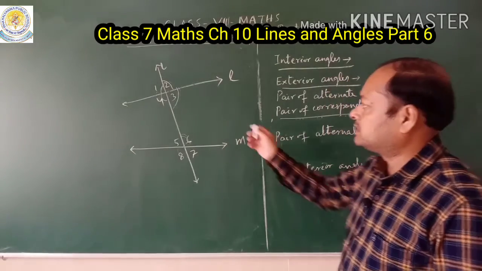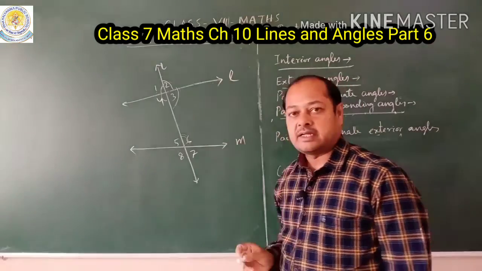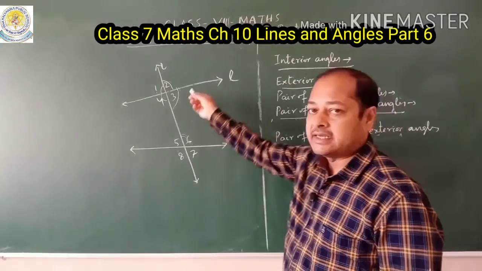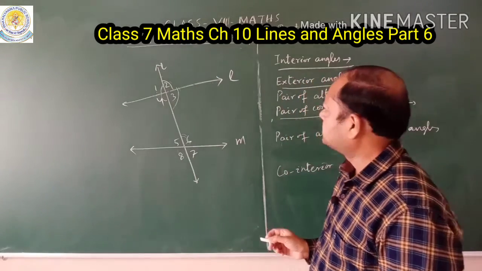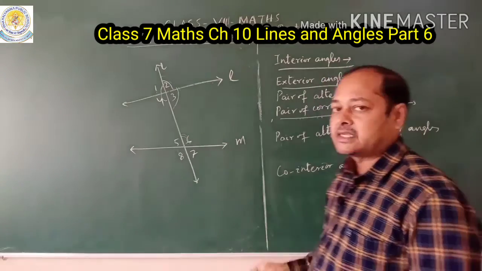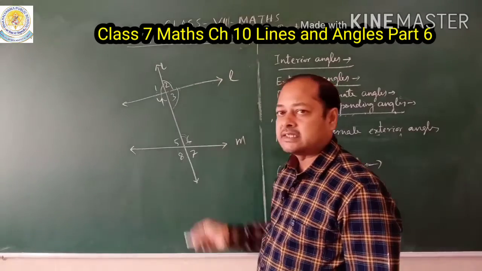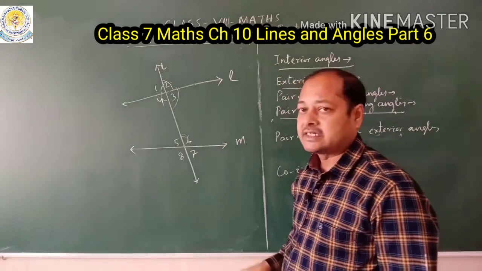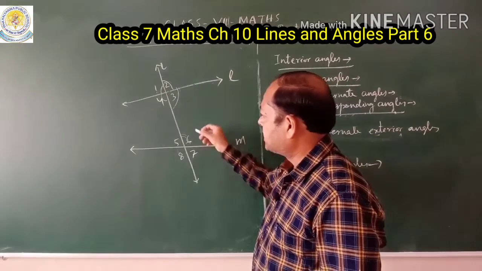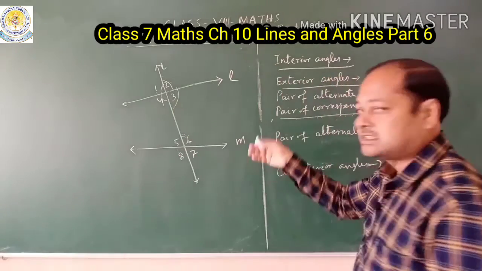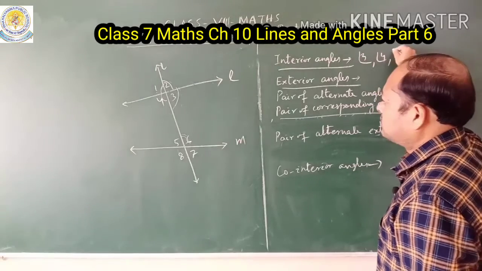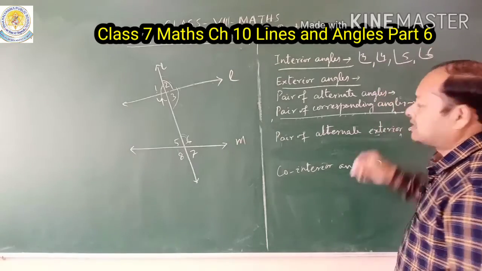Okay, so in this figure it is given that L and M are intersecting lines, and one line, the transversal line, is here. And the concepts we have already read, we are going to discuss now again. So interior angles. What are interior angles? Interior angles lie inside the intersecting lines. So the interior angles are 3 and 6, 4 and 5, because these angles are inside the intersecting lines. So 3, 4, 5 and 6 are interior angles.